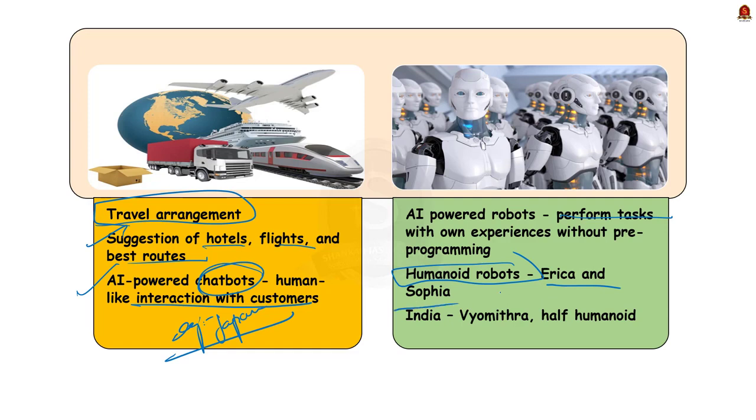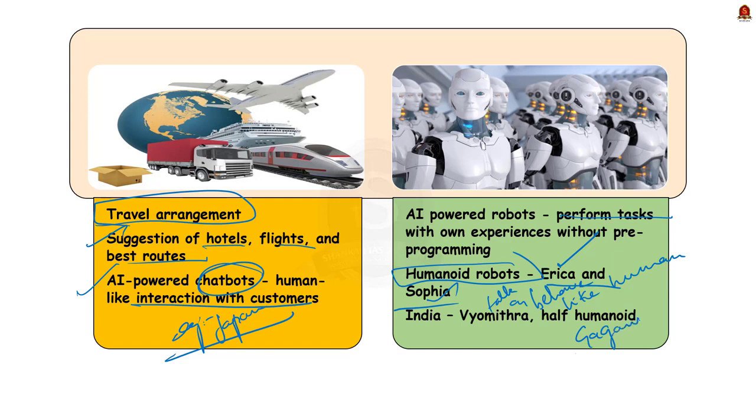Many intelligent humanoid robots have been developed. Some examples include Erika and Sophia. They have been developed such that they can talk and behave like humans. ISRO has also developed a half humanoid to fly abroad unmanned test missions ahead of the Gaganyaan human space flight mission.